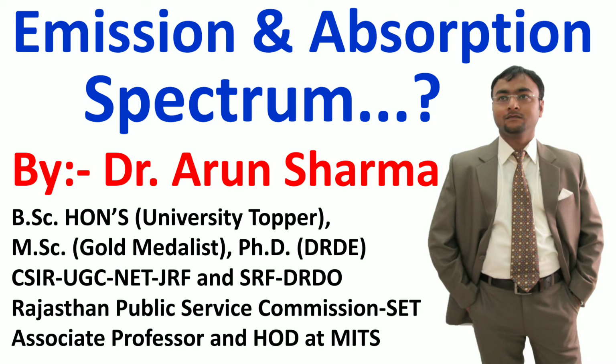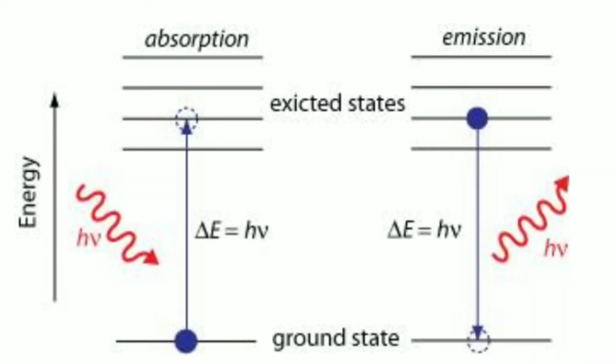First of all, we will discuss emission and absorption. An atom changes from a ground state to an excited state by taking on energy from its surroundings in a process called absorption. The electron absorbs the energy and jumps to a higher energy level, that is the excited state. In the reverse process, emission, the electron returns to the ground state by releasing the extra energy which it has absorbed.